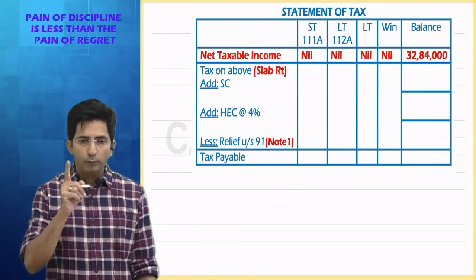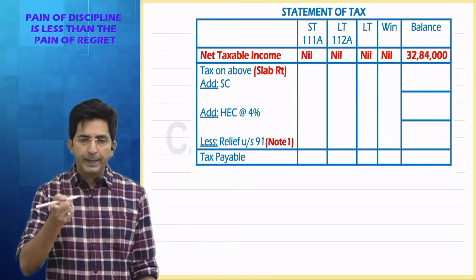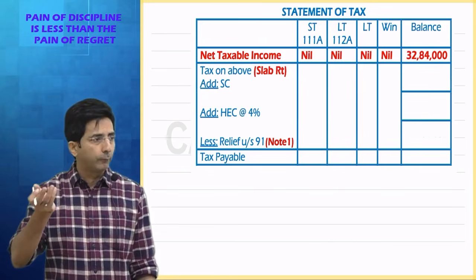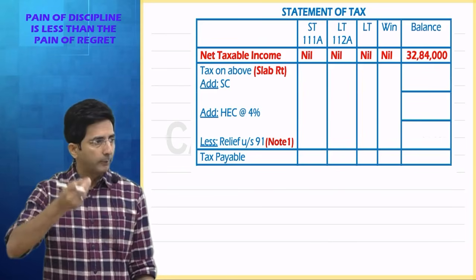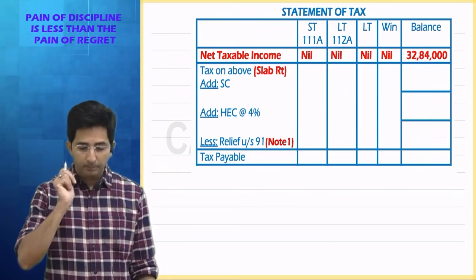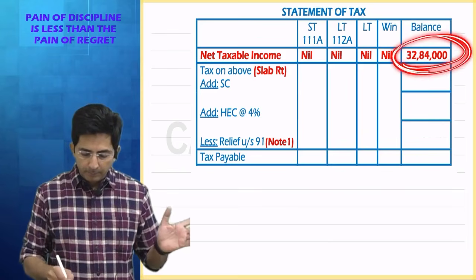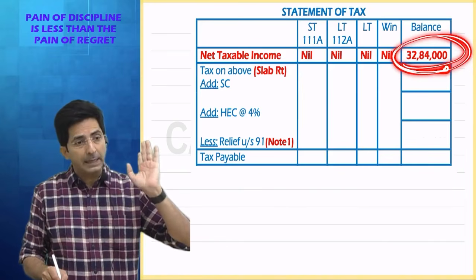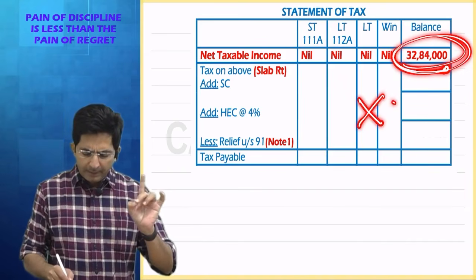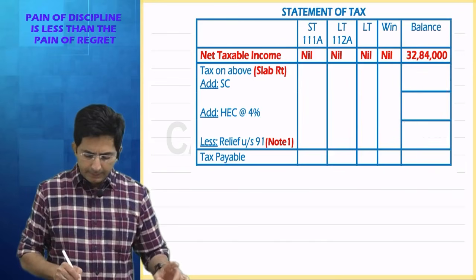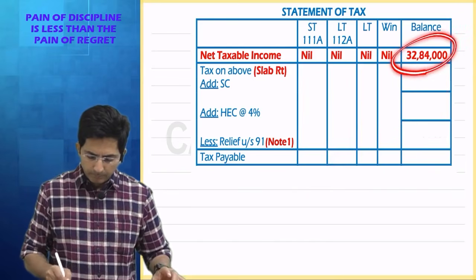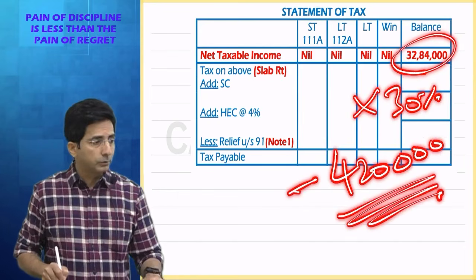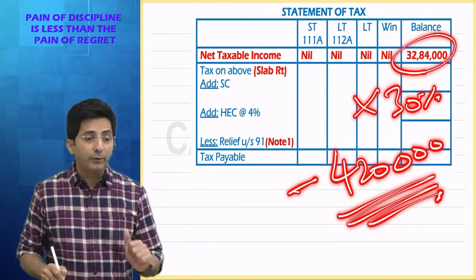Tell me what are the slab rates under the new regime? All these slabs are of 4 lakhs: 0 to 4, 4 to 8, 8 to 12, 12 to 16, 16 to 20, 20 to 24, and then above 24. And all the percentages are increasing by 5%. And here also there is one shortcut. Whenever your income under the new regime goes in the last slab, above 24 lakhs, you know what is the shortcut? Directly multiply by 30% and deduct 4,20,000. You just have to remember 4,20,000.